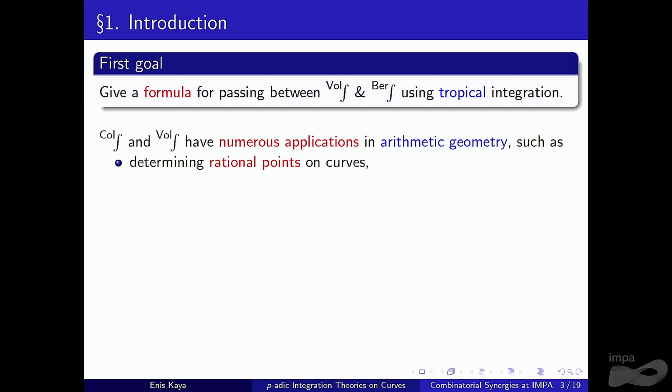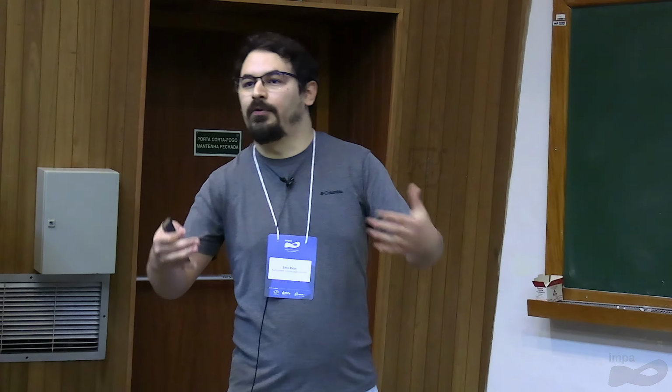It's also possible to define and even compute p-adic analogs of classical height functions, height machines, and also regulators. So it's possible, for example, to formulate a p-adic version of the Birch and Swinnerton-Dyer conjecture: instead of the classical regulator, you put the p-adic regulator.